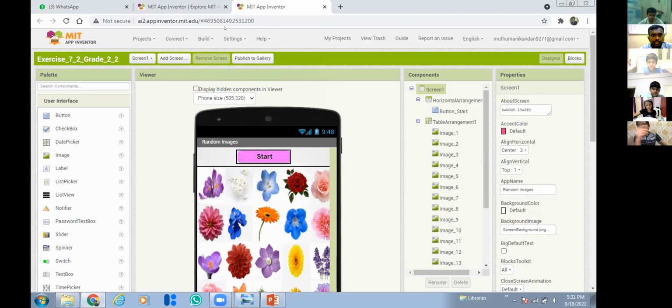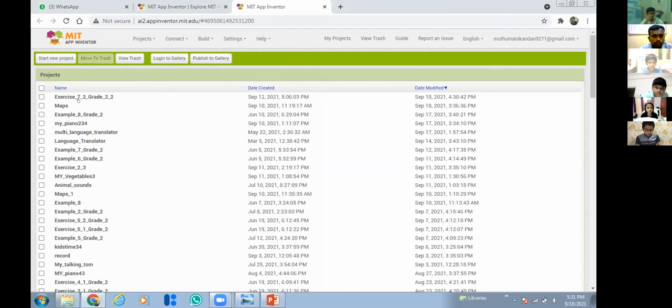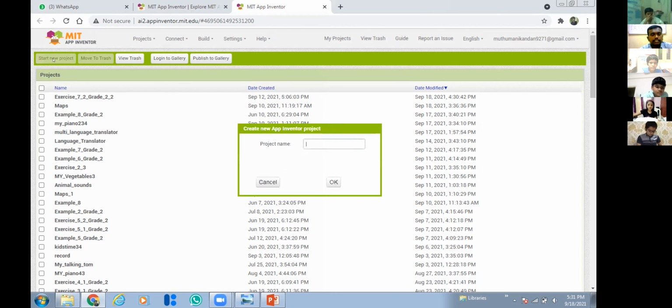After clicking Create Apps, join using your email ID. The first time you enter, it will ask you to accept the terms and conditions. Just accept them, then it will show you a screen like this. Here you have to click the Start New Project button. Click that and give the project name.